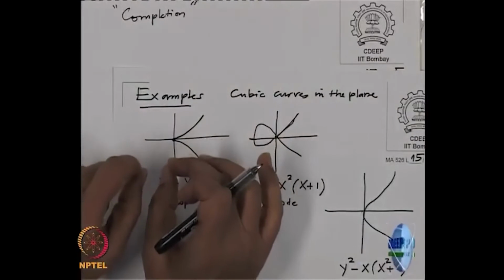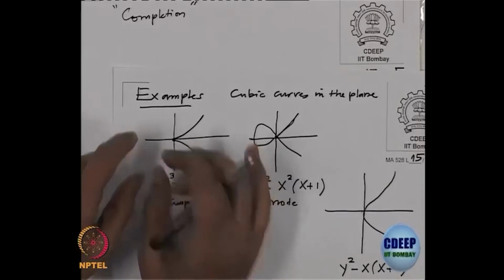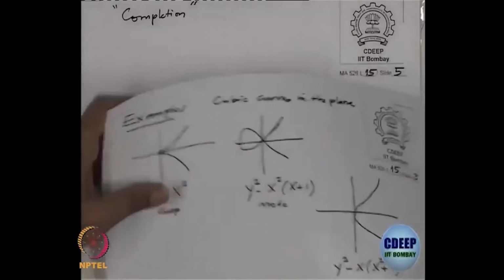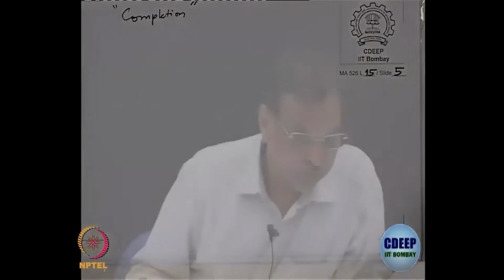That corresponds to power series. Here we are dealing with polynomials, etc. Completion will deal with power series. So, that will give you a better picture. When you look at this picture under completion, you will see that two components are going through that origin. This is what we will check when I introduce completion to you.